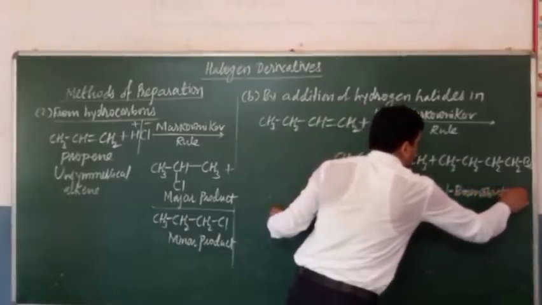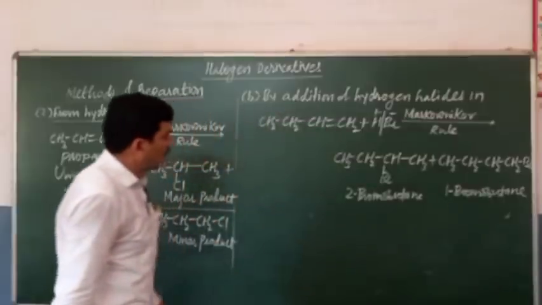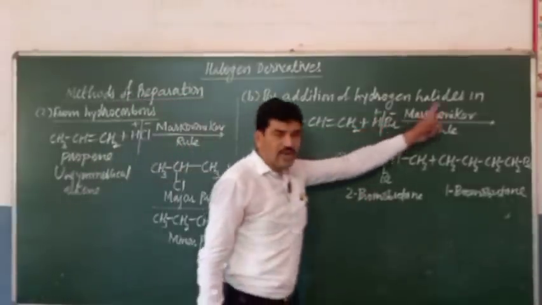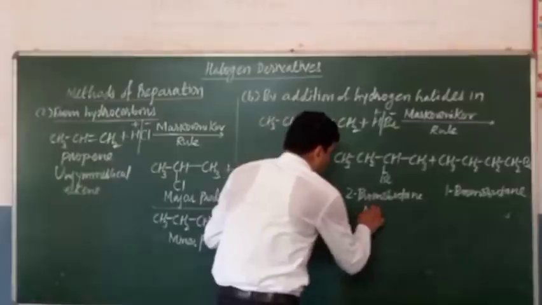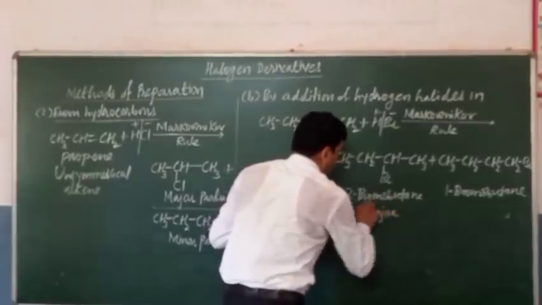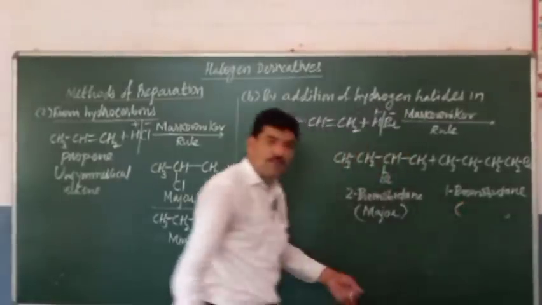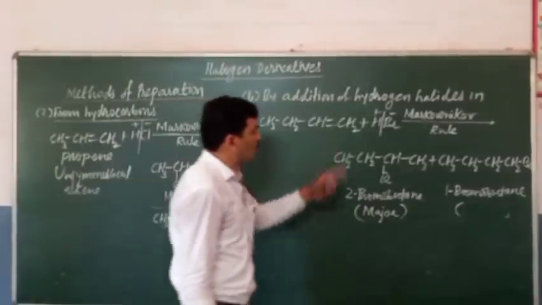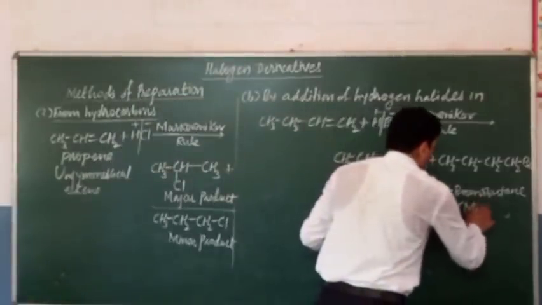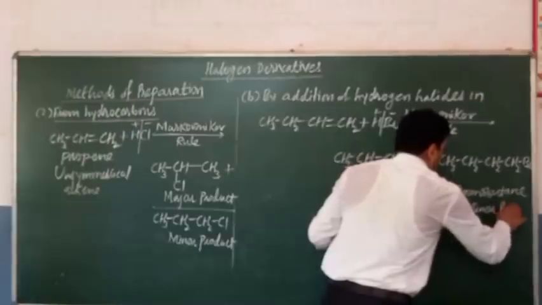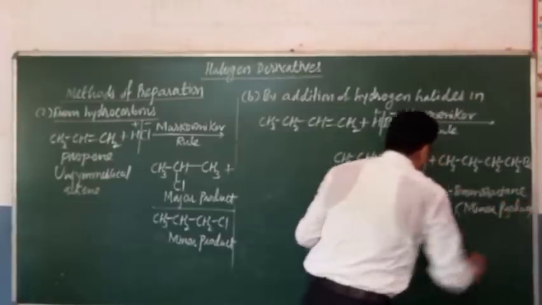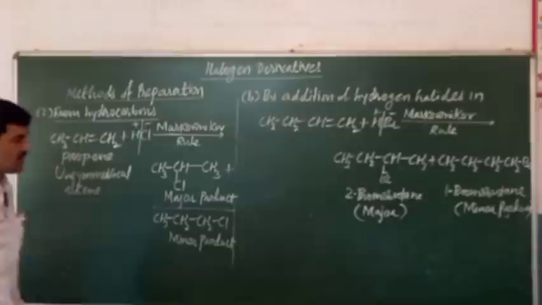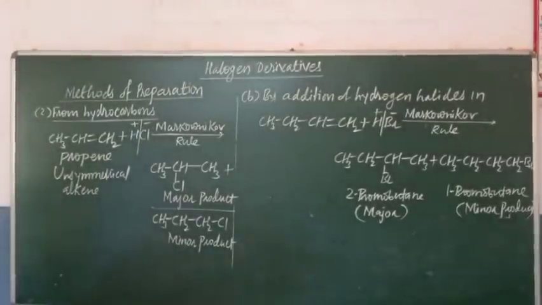These are the two products. Now here the product which is formed according to the Markovnikov rule will be the major product, and therefore this is the major product, and the other product which is formed opposite to the Markovnikov rule will be the minor product. It is the minor product. So in this way there is a formation of two products, one is the major, other is the minor product.